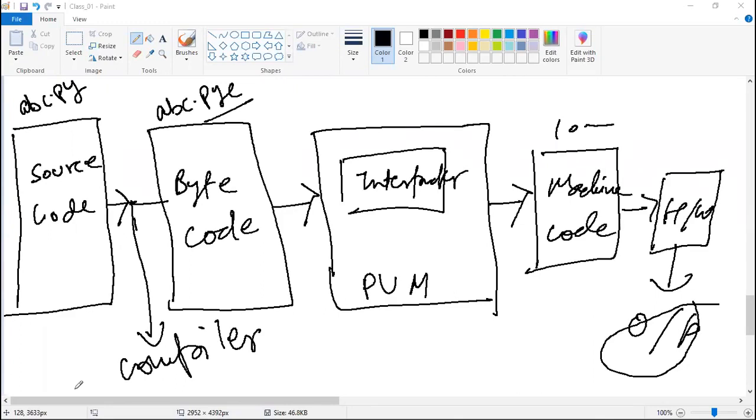So there are a few languages which are interpreted and a few languages which are compiled. C++ is a completely compiled language, isn't it? Yes, you're right.